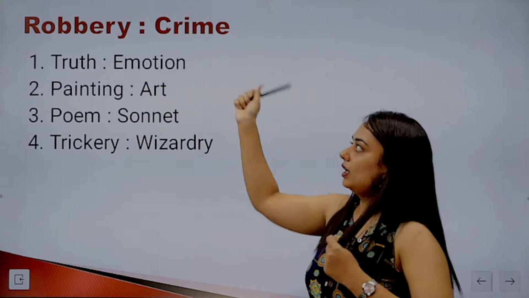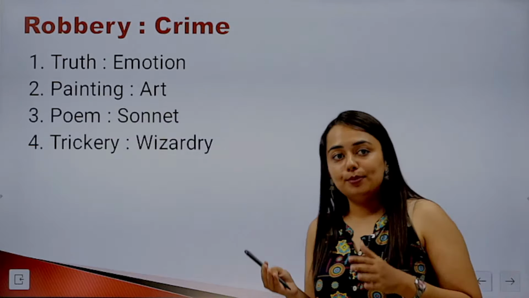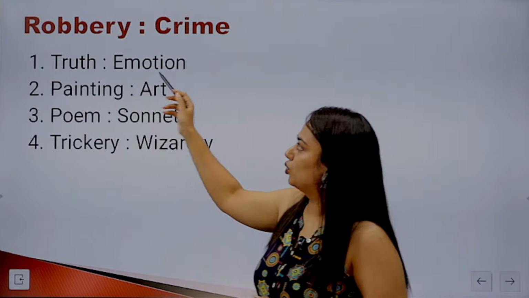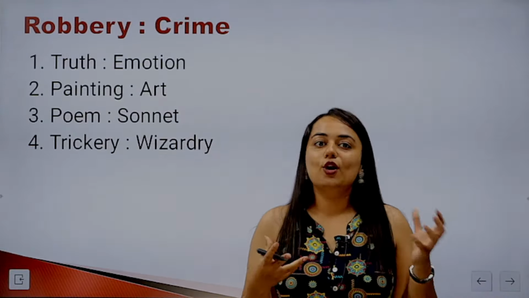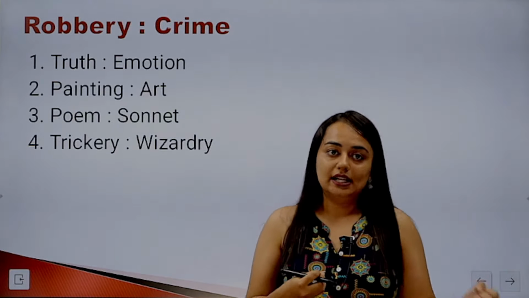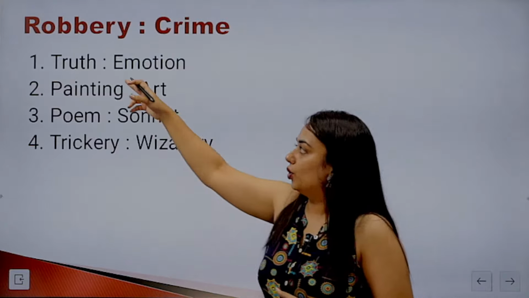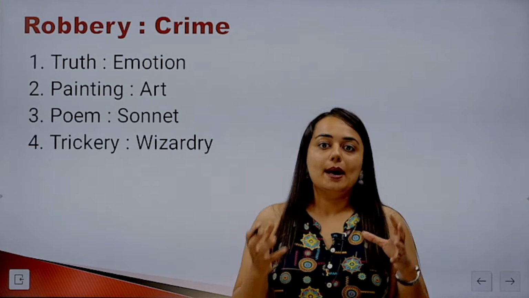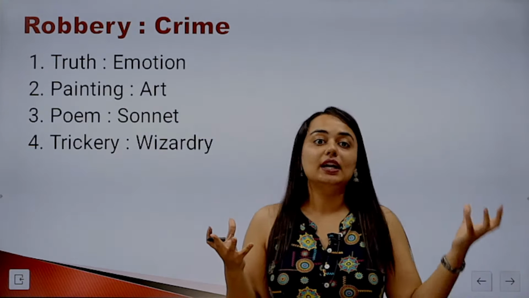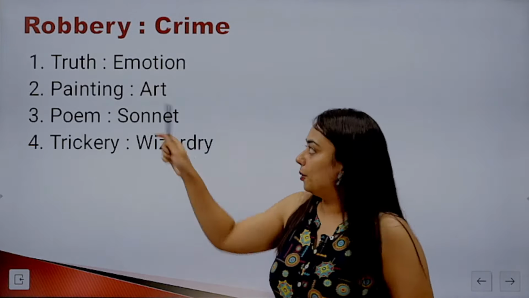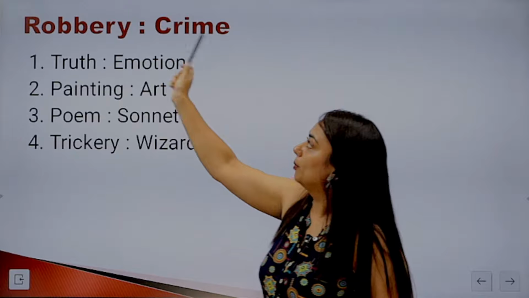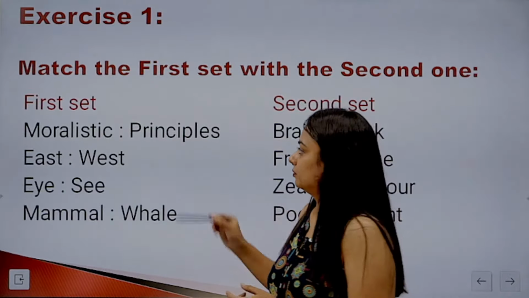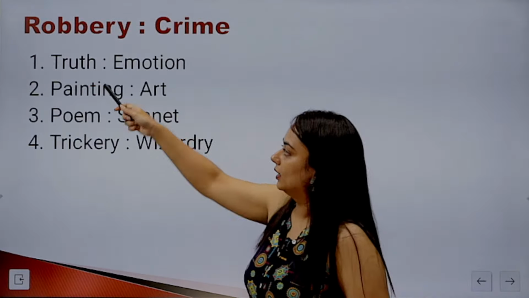So robbery is to crime. A is a type of B. Robbery is a type of crime. Similar relationship can be seen in truth and emotion? No, truth is not an emotion. It's a state, whether you are telling the truth or lying about something. So this one will be cut. We'll cross this one. Painting and art. Painting is a form of art just as music and dance are other forms of art. So the relationship of painting and art is the same as robbery and crime. A is a type of B. So the answer will be the second one.